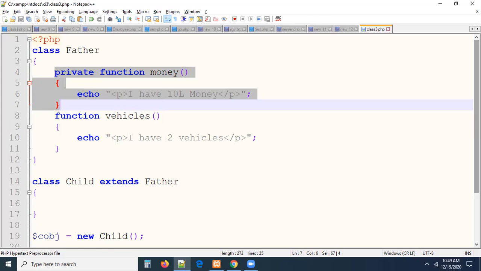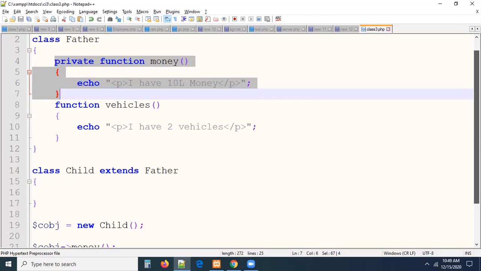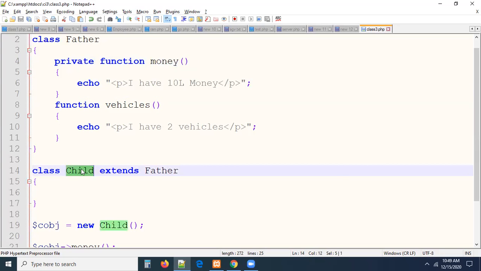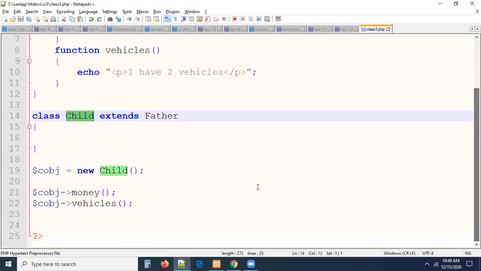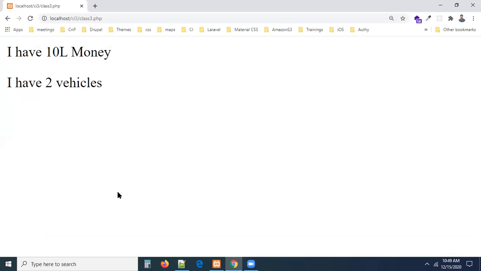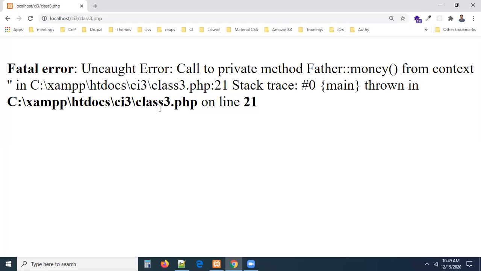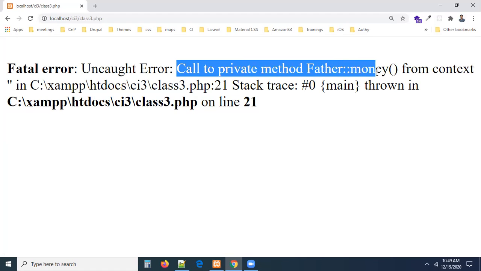Now can you see? As a father, I make my method private myself. That method is accessible only by me. Can my child access that method? No. But earlier, he was able to access the money method. He was spending money lavishly. That's why I want to stop the money; I want to cut the money to my child. That's why I make my money method private. But if you refresh, there is an error: call to a private method father money as a child. As a child, you don't have the right to call my money method because I made my method private. A private method can be accessed by myself only, not by the subclasses, guys. This is exactly the restriction.